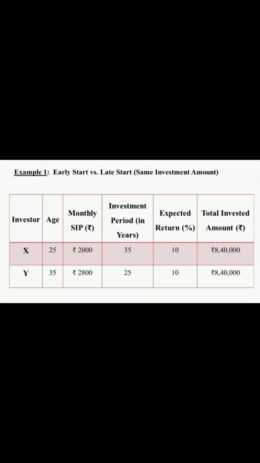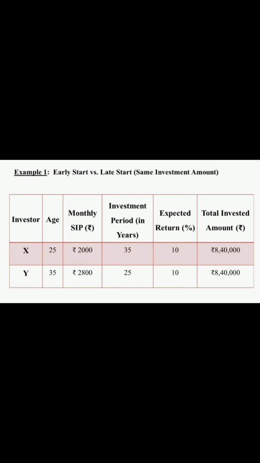Here is some small example for late investing and early investing. Here I have taken two investors with the same investment amount of rupees 8,40,000. Their expected return is 10%. The first investor X, he is investing at the age of 25 with a monthly SIP of 2,000 and his investment period is 35 years. And the second investor Y, he is investing a monthly SIP of rupees 2,800 from his age of 35 with an investment period of 25 years.